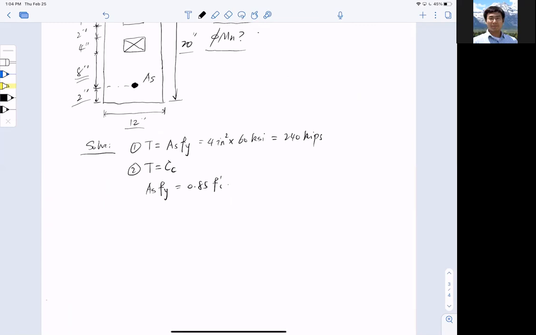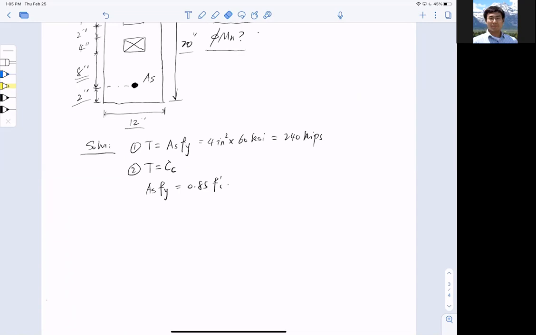and I need a beta 1 c and b, right? Beta 1 c and b. Yes, but the problem is what? The problem is that I don't know the concrete area. And the Whitney stress block may not necessarily work here because I have an irregular section. So that's a bit of a bind here.